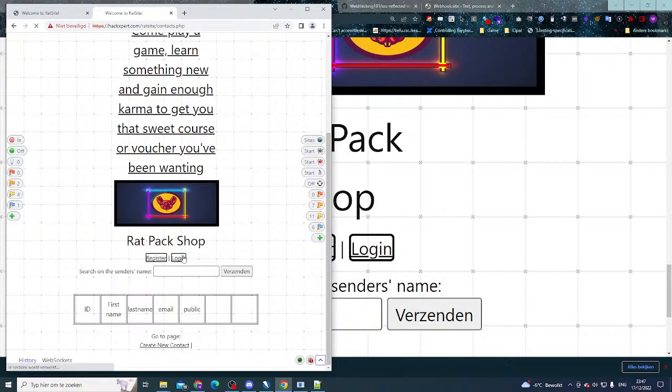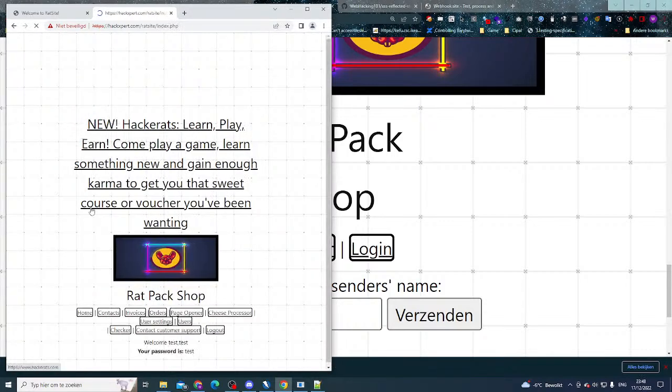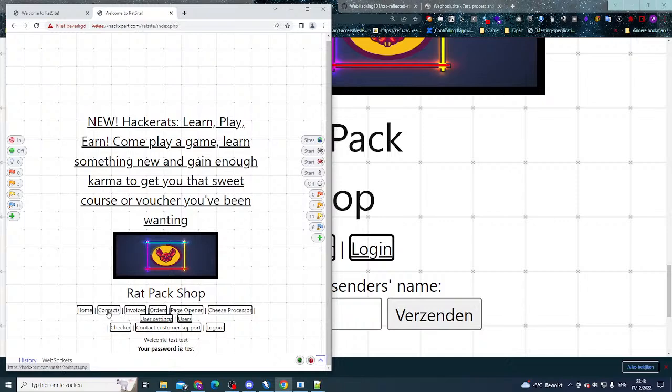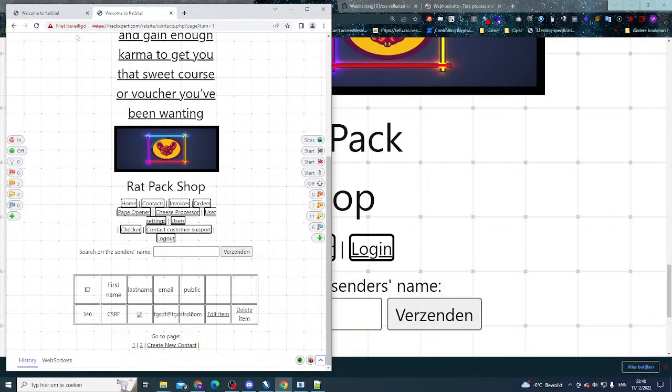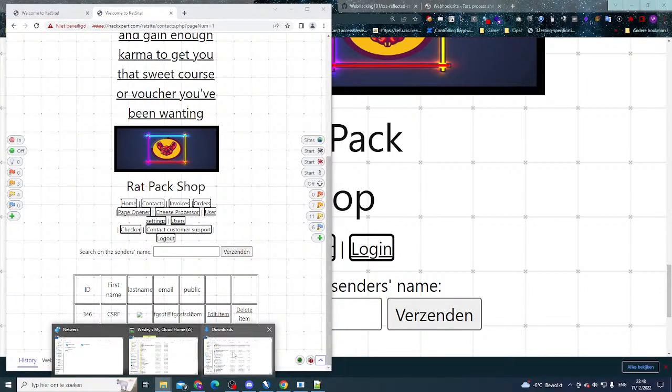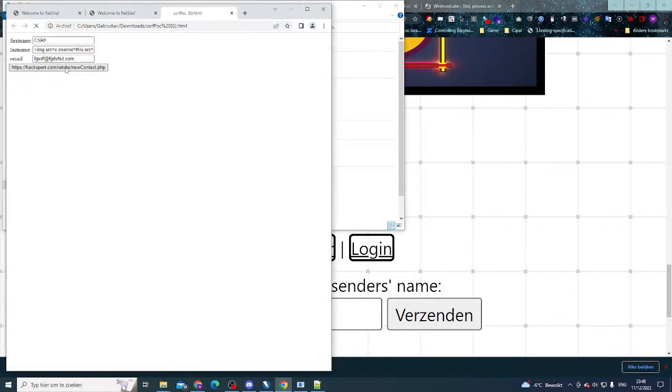Nope, because we're not logged in again for a change. Let's go to our contacts. Contacts on the second page, yep, and we should open up our proof of concept that we've just downloaded and adjusted again. And we can make another request.